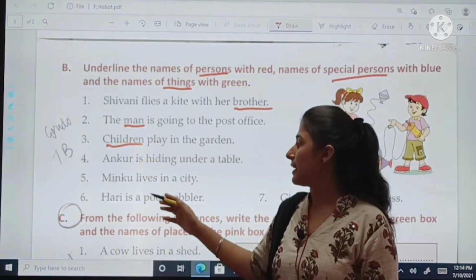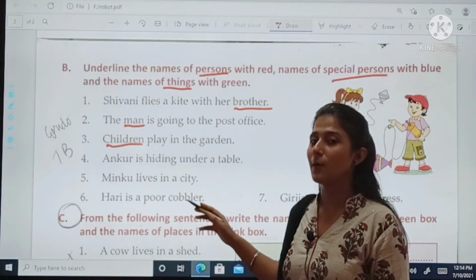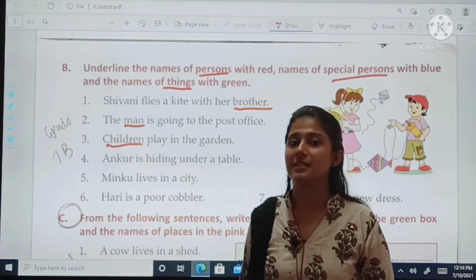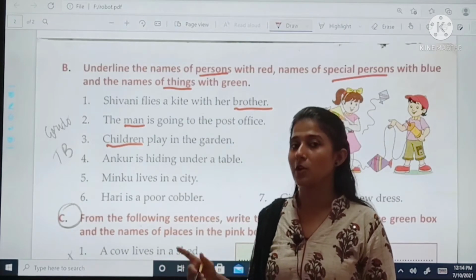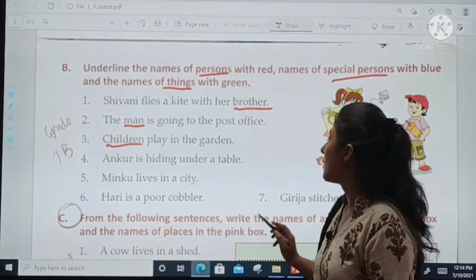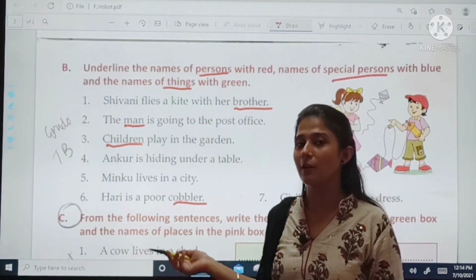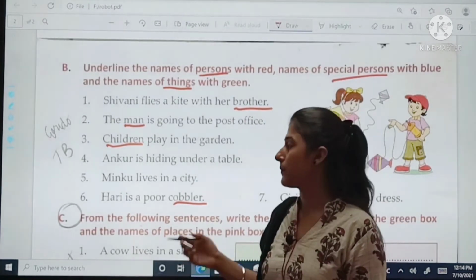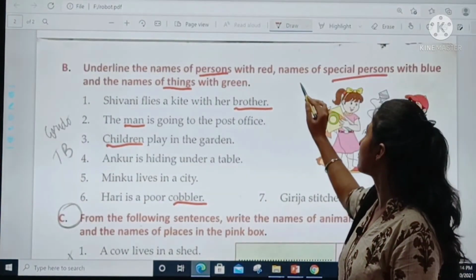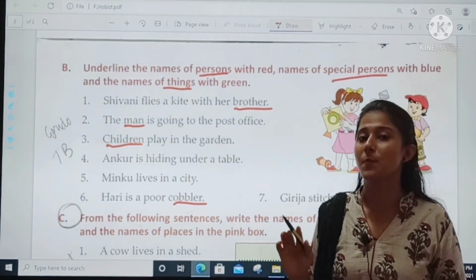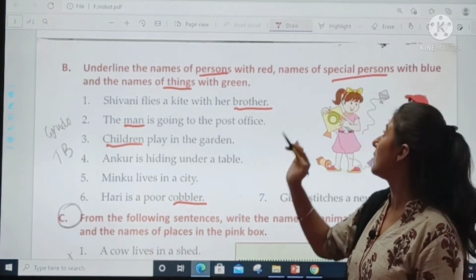Sixth, Hari is a poor cobbler. Hari is a man who is given a name. So we will not underline it because it becomes a special name. But we will underline cobbler because cobbler is a common name, that means a person. So, now the work of red pen is done. Now, keep that away. Now, we have to underline the names of special person with blue. So, take out your blue pen or blue color.